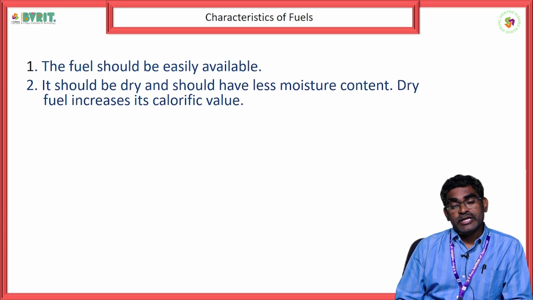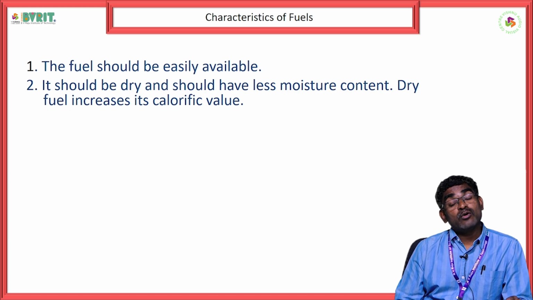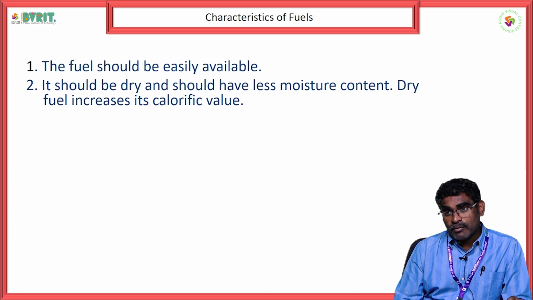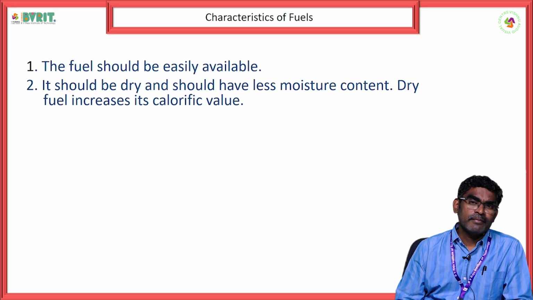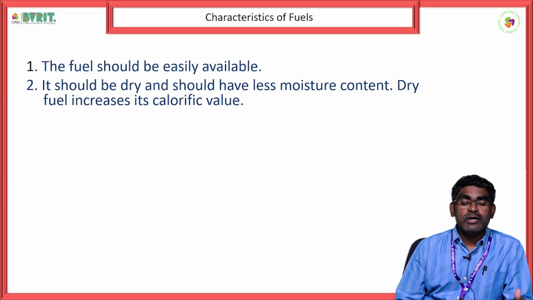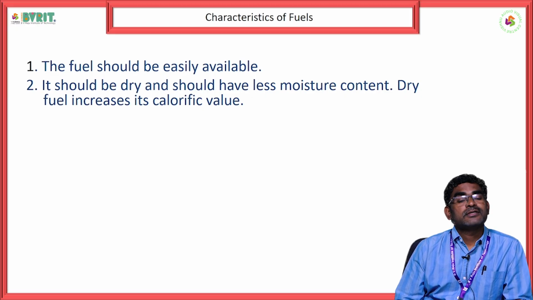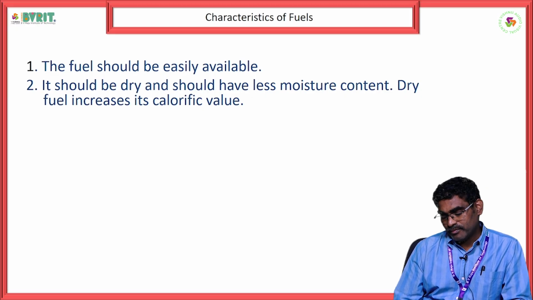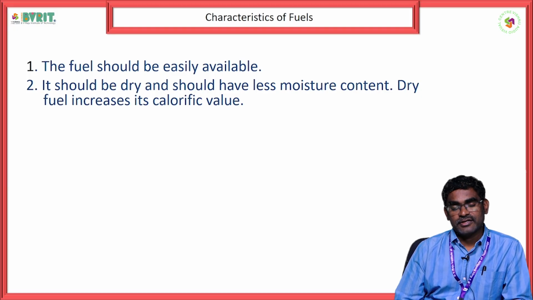Next comes, it should be dry and it should have less moisture content. Why? Because depending upon the moisture content, the calorific value of the fuel will vary. If moisture content is more, its efficiency decreases. That is the reason a good quality fuel should have less moisture content and be available in dry form. That is the second characteristic.